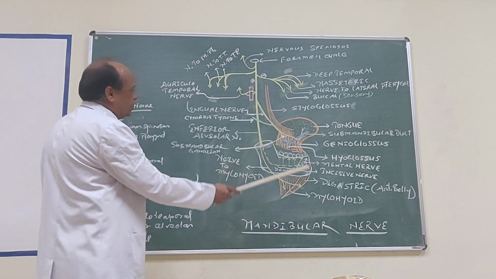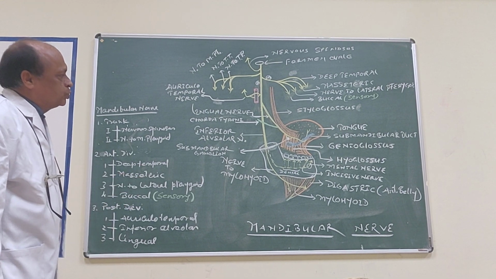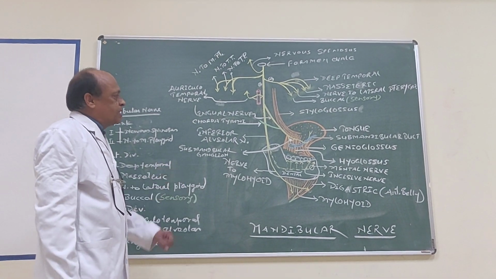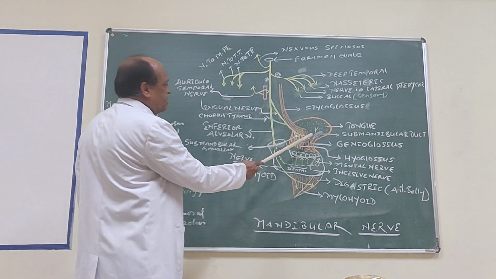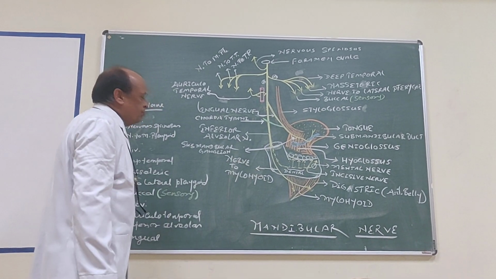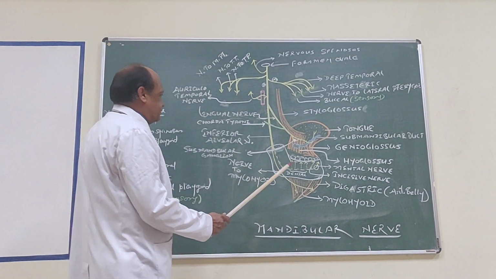So if you look at the distribution of this nerve, nerve is sensory to anterior 2/3 of tongue. It supplies mucous membrane, floor of mouth and gum, and postganglionic fibers to submandibular and sublingual salivary gland.